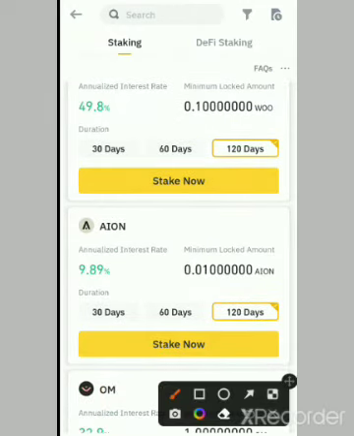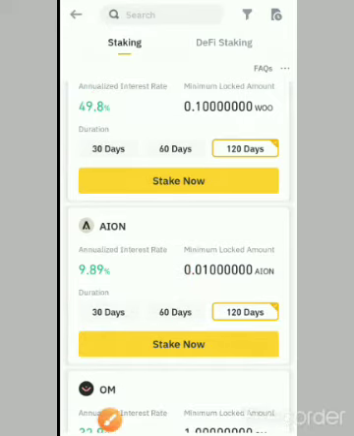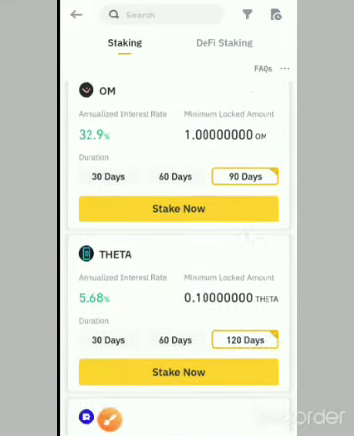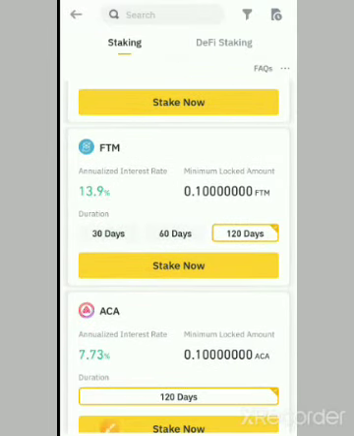You can see this one having as high as 49.8. You can see this one having as low as 9.8. Some of them can be higher than that, some are very small. You're wondering why some are as high as 49% and some as low as just 7%.